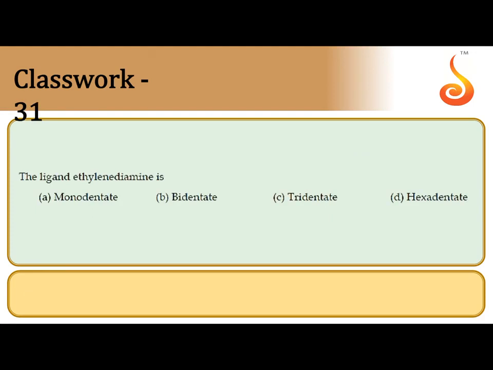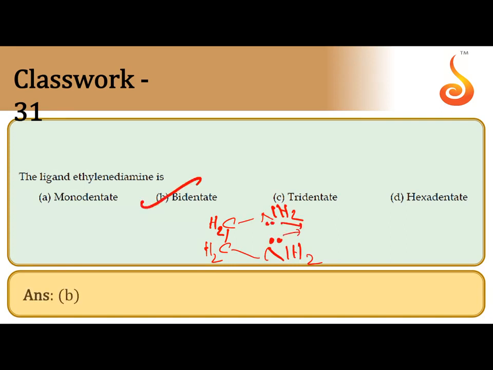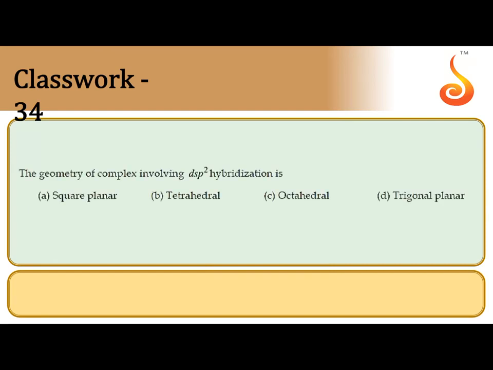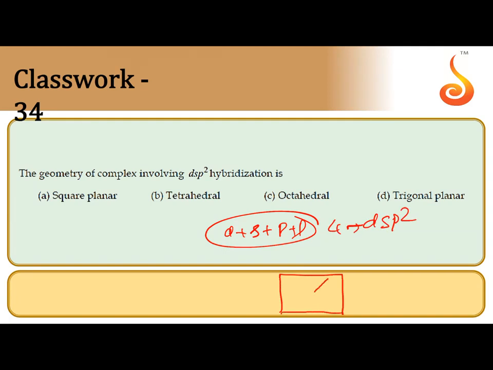The ligand ethylenediamine has two NH2 groups present. Because of two donor atoms, it acts as a bidentate ligand. For the geometry of a complex involving dsp2 hybridization, one d orbital, one s orbital and two p orbitals undergo intermixing, forming four dsp2 hybrid orbitals. They lie on the same plane directed towards four corners of a square plane. So the geometry is square planar. A is the option.